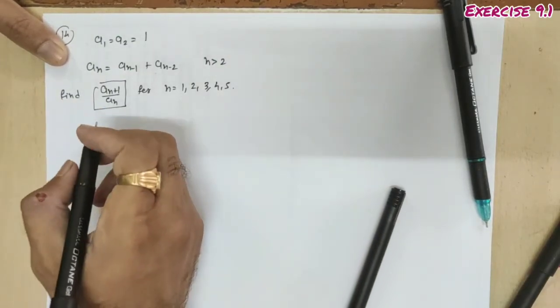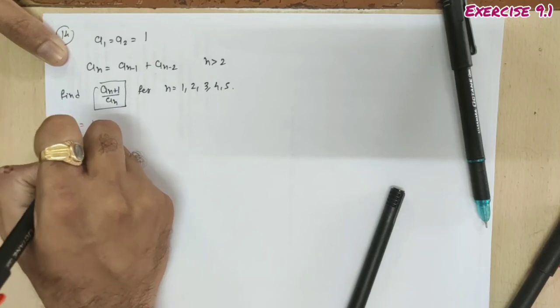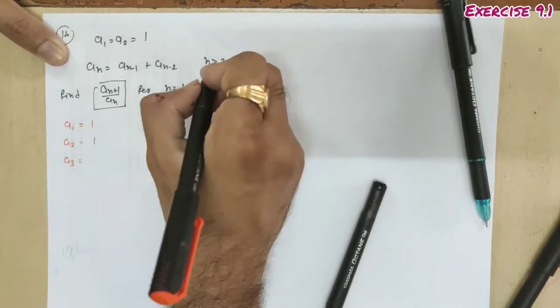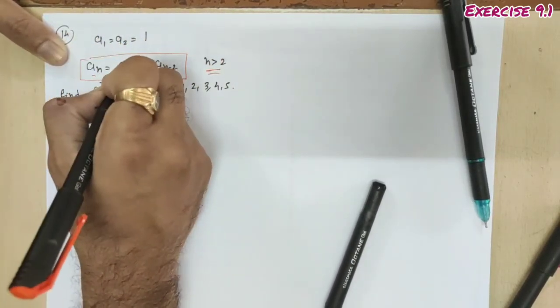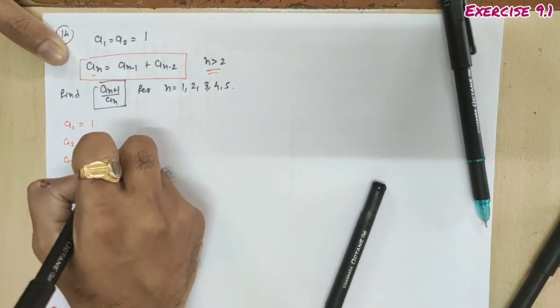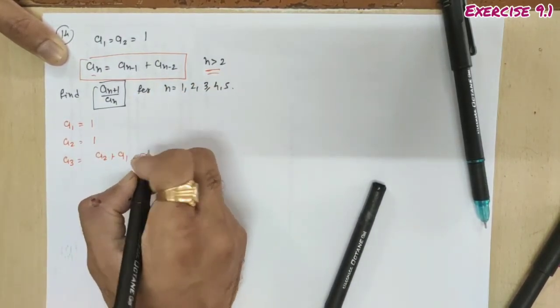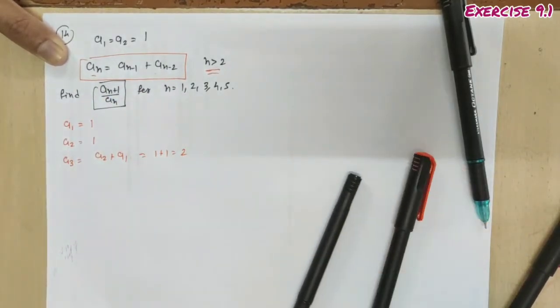What is a1? a1 is 1, the second term a2 is 1, and for the third term a3, which is greater than 2, we have to apply this definition. So a3 is a2 plus a1, which is 1 plus 1 equal to 2.